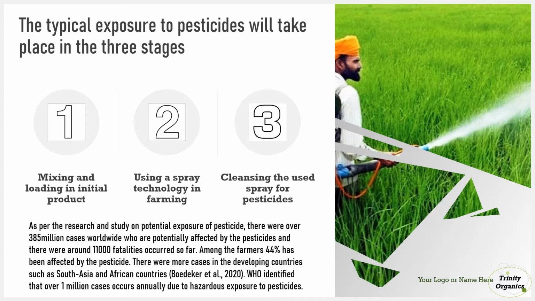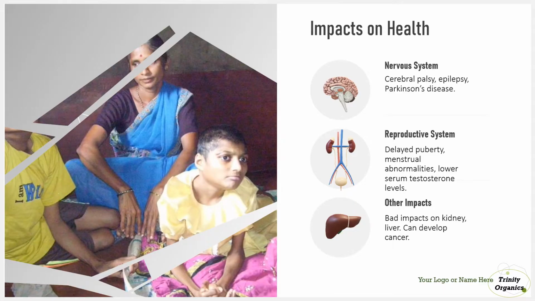While cleaning, they use their hands, so it comes into direct contact with the human hands. And the major health effects are like this: it affects the nervous system, and it affects the reproductive system, which has caused delayed puberty, menstrual abnormalities, and testosterone effects in our body. It has also had bad impacts on our kidney and liver, and there is a potential cause of cancer as well.